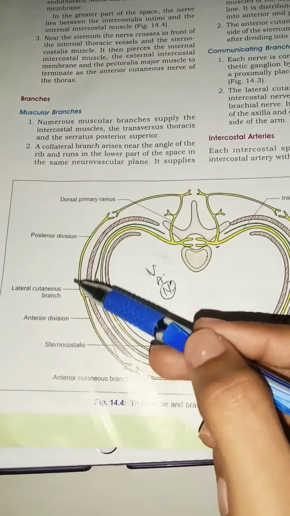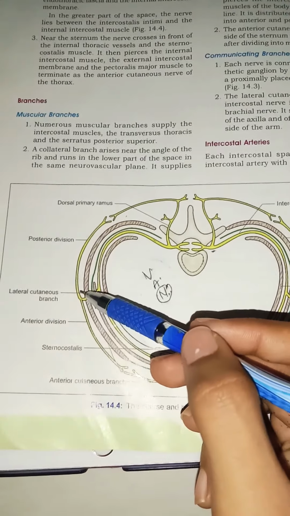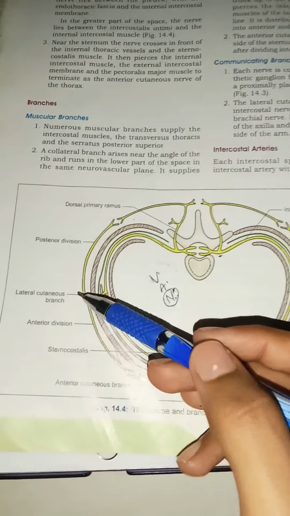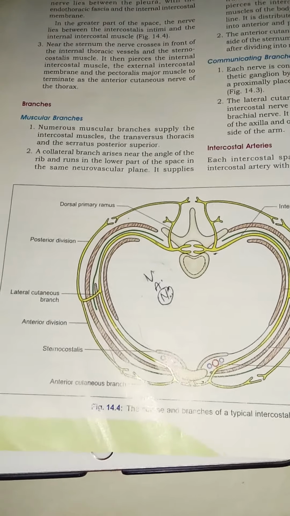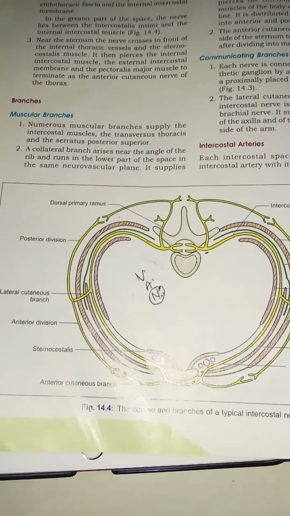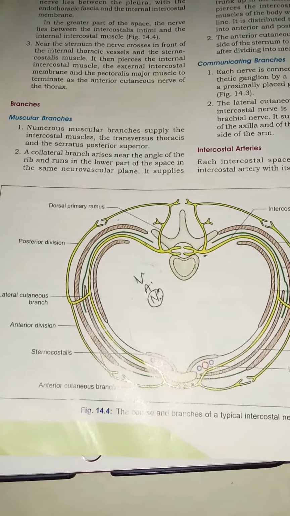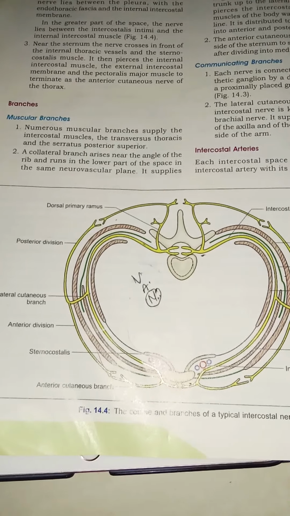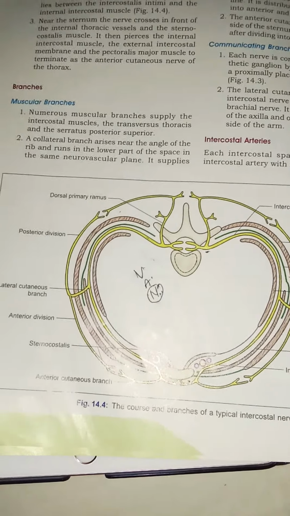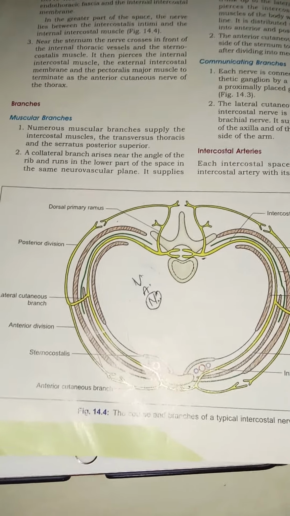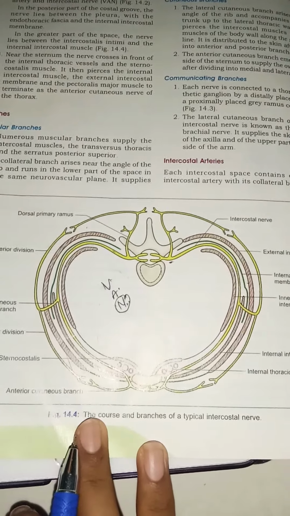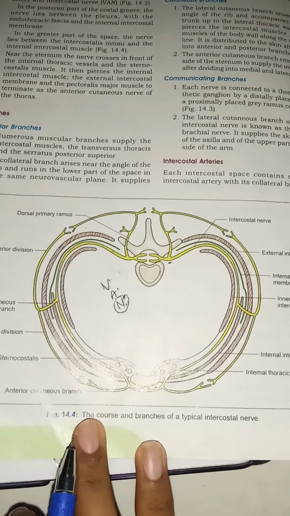Later these posterior and anterior divisions go to the mid axillary line, meaning the axillary region. At the axillary region they divide and supply that part of the skin which is lateral to the thoracic cage. So next you have the communicating branch. Each nerve is connected to the thoracic sympathetic ganglion by a distally placed white and proximally placed gray rami communicantes. So these nerves also connect to the distally placed white and proximally placed gray rami communicantes of the thoracic sympathetic ganglion.